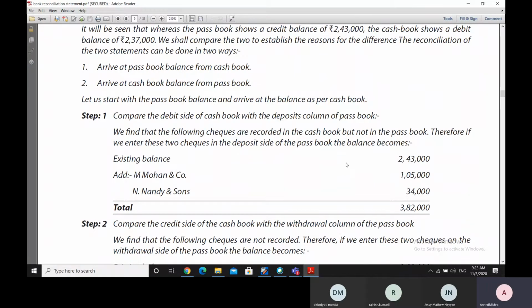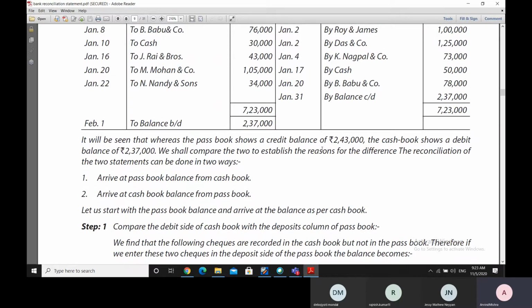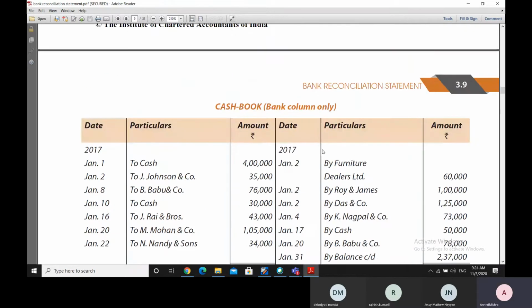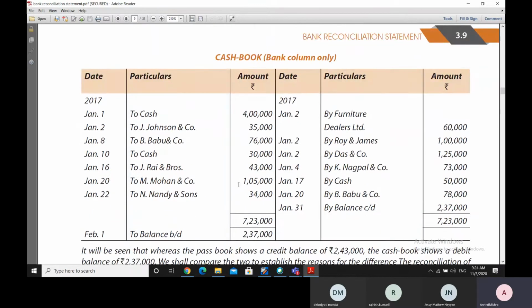So let us find these 2 checks, 1,05,000 and 34,000, which are there in the cash book. And we see here 1,05,000 and 34,000, Nandi and Sons and M1. 2 checks.